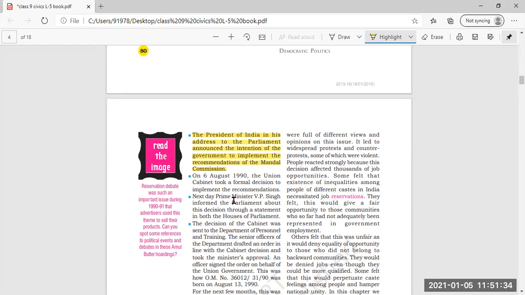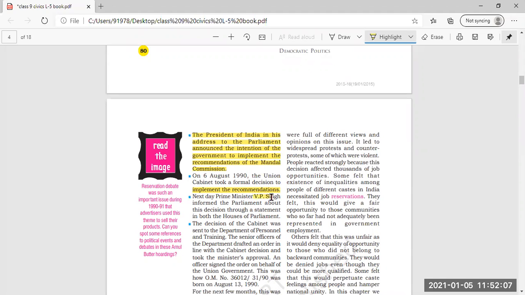Then, second, on 6th August 1990, the Union Cabinet took a formal decision to implement the recommendation. A formal decision was taken by the Union government to implement the recommendations made by the Mandal Commission for the upliftment of the third category, that is socially and educationally backward classes. Next day, Prime Minister VP Singh informed the Parliament about this decision through a statement in both the houses of the Parliament.